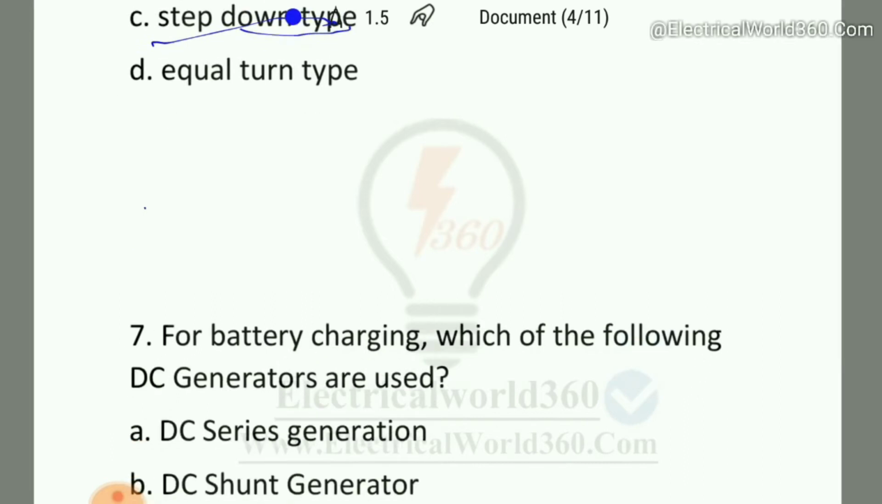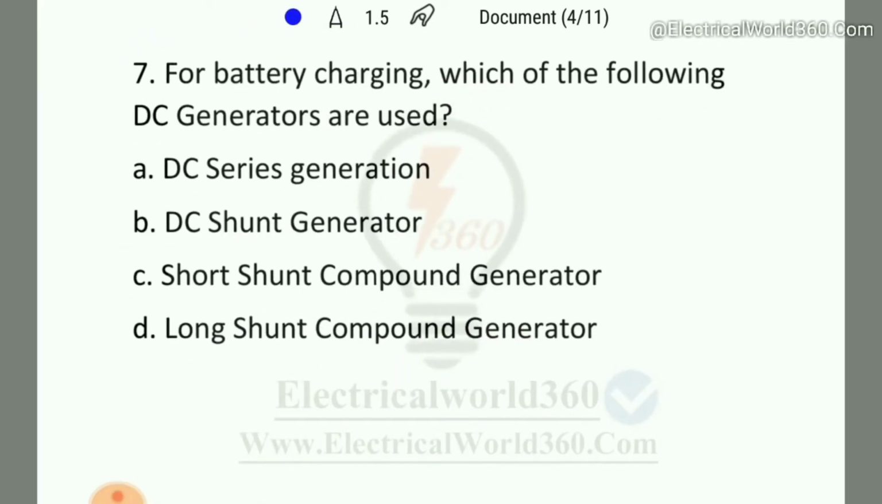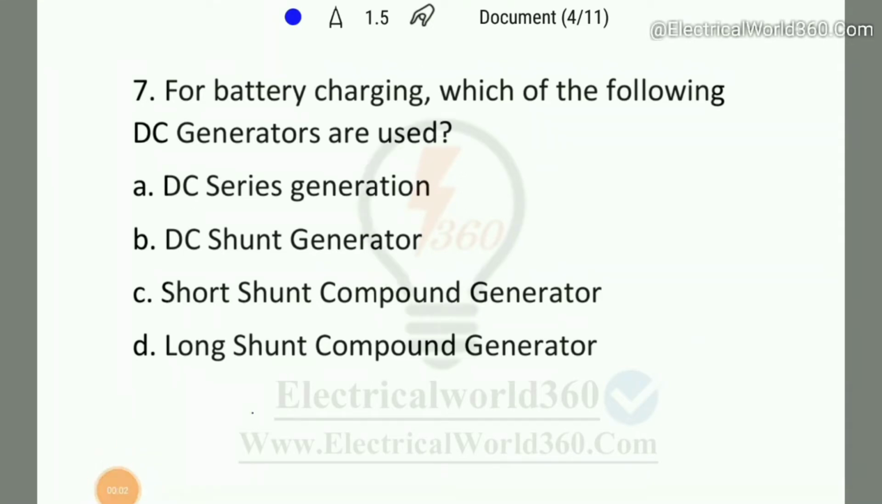So coming on the next question again. For battery charging, which of the following DC generators are used? DC series generator, DC shunt generator, short shunt compound generator, long shunt compound generator. As we know, an application of DC shunt generators is to charge the batteries. So here the right answer is option number B. DC shunt generator is used to charge the batteries.